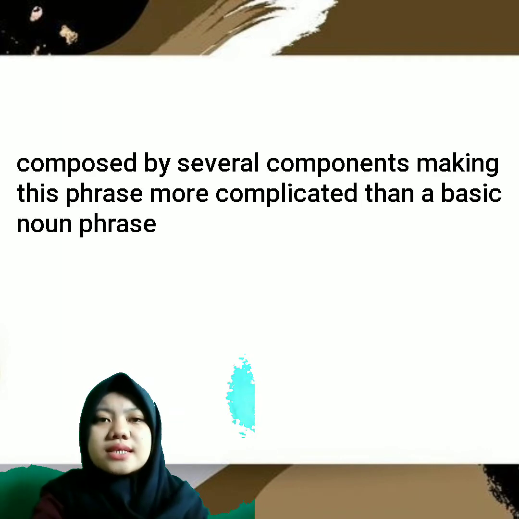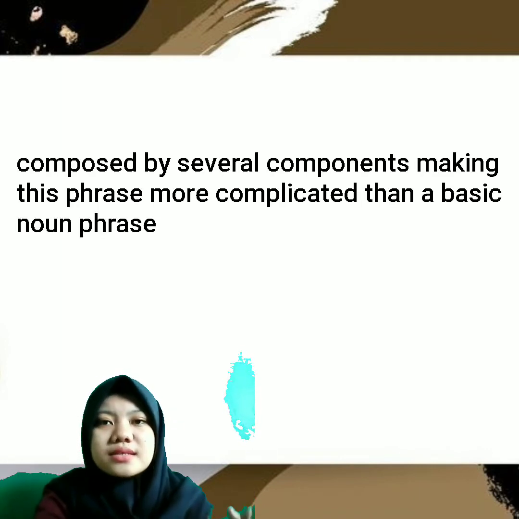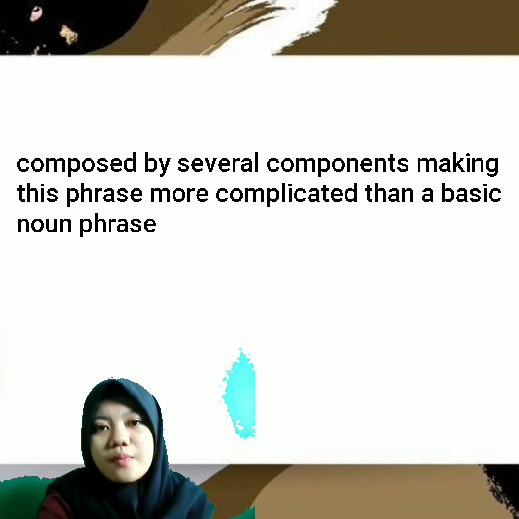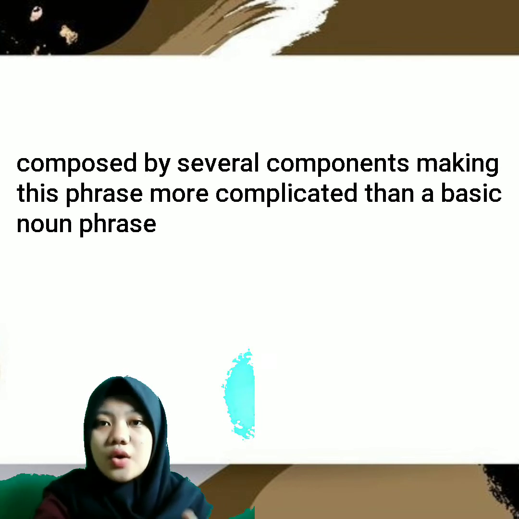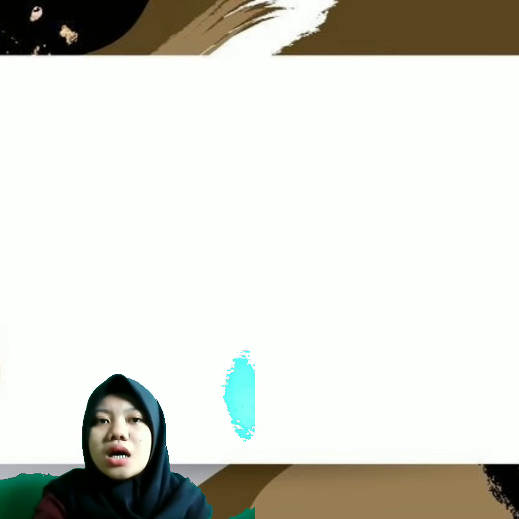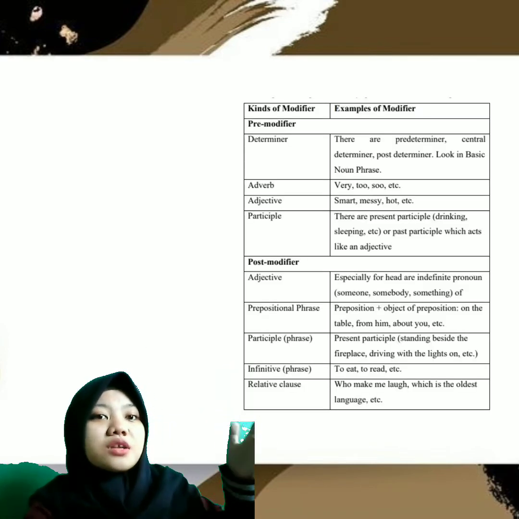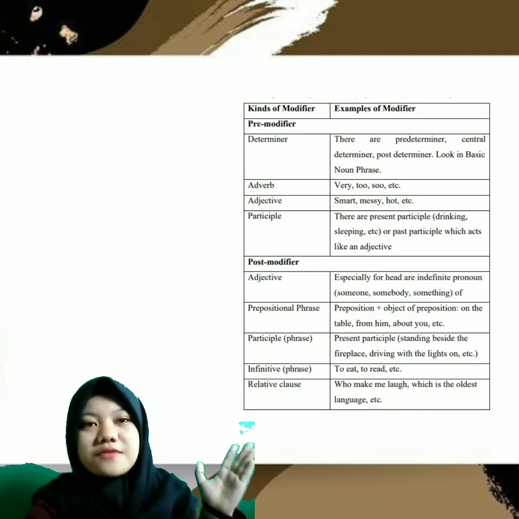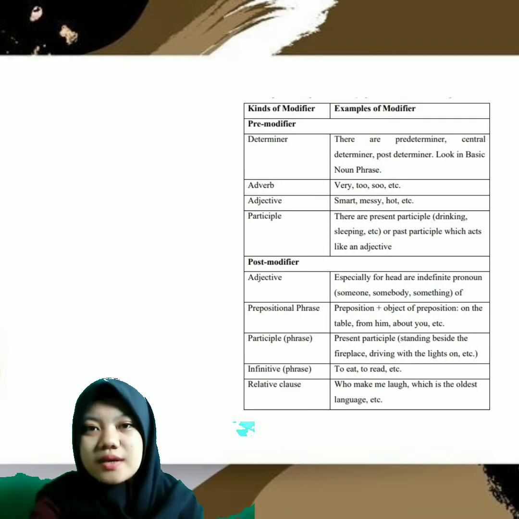And the second is complex noun phrase. A complex noun phrase is a noun phrase composed of several components, making this phrase more complicated than a basic noun phrase. The components of a complex noun phrase are namely pre-modifiers, head, and post-modifier. This is the table of kinds of modifiers and examples of modifiers. You can look.